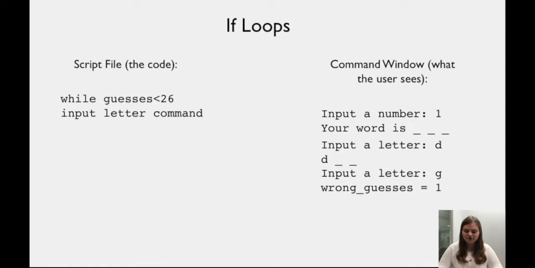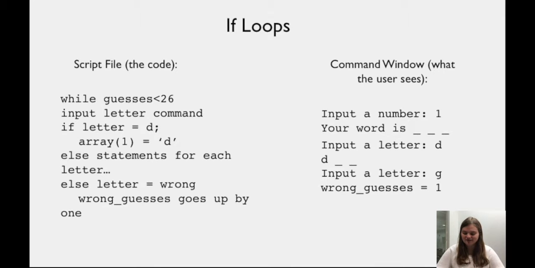The letters of the word are in their own if-else loops. If the user inputs a letter that is in the word, then the if loop is executed and the letter is placed into the original word array, and the array is printed to the screen. If the user does not input one of the letters in the word, then the variable wrong guesses goes up by 1, and the user will be prompted to enter a new letter as their next guess. Whether or not the user gets the letter correct, the variable guesses will be incremented by 1 and the next turn will proceed.